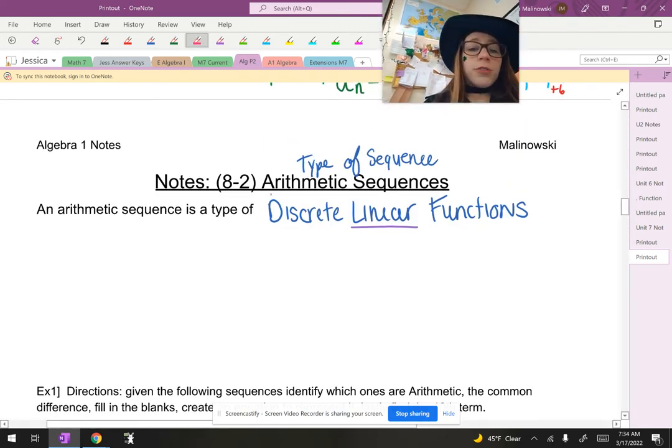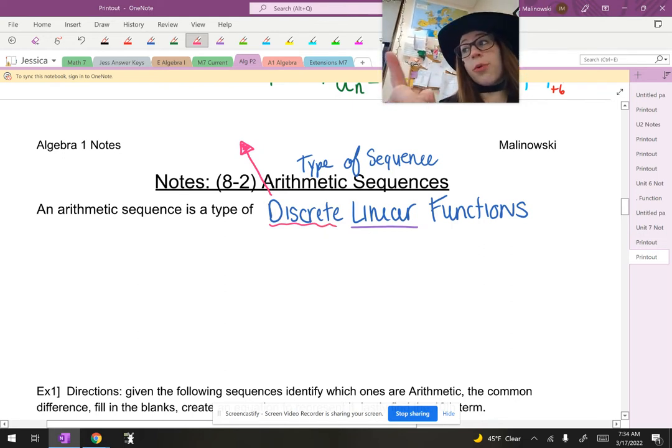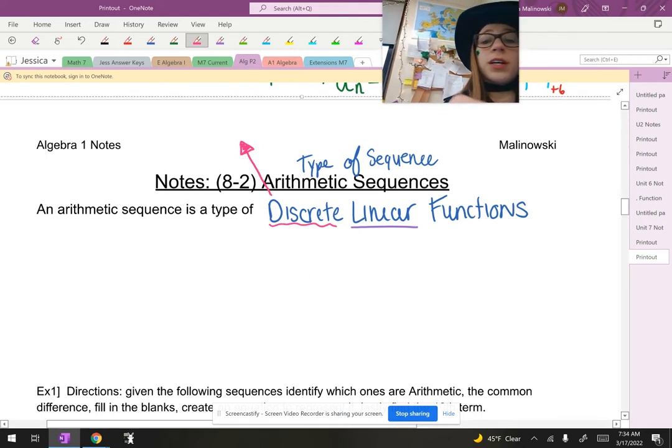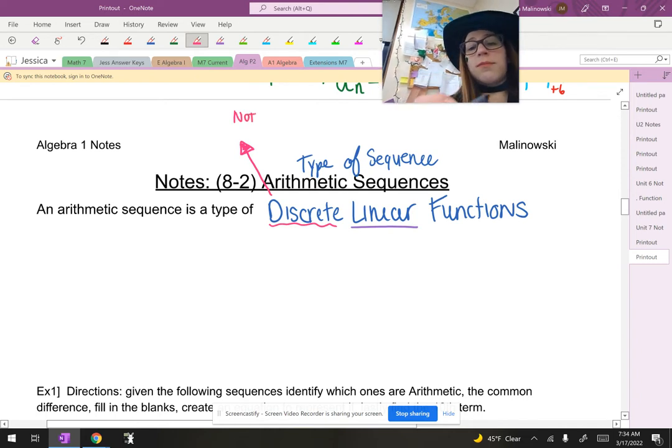Remember from a previous lesson that the discrete part tells us that when we're graphing it, we don't connect those points. That's because there's not an infinite number of them. It's not all numbers.